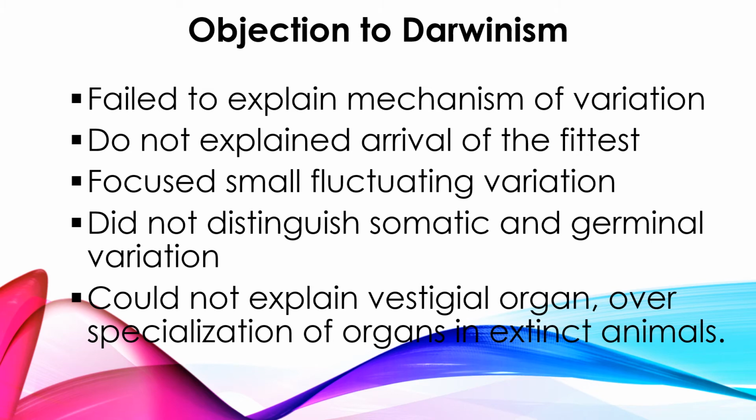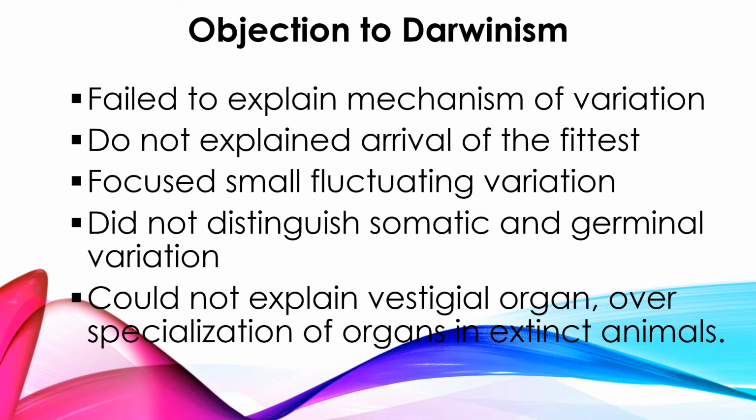And the second objection is that he does not explain the arrival of the fittest. Darwin's concept is the survival of the fittest. Which is the fittest? Only the fittest organisms can survive in this environment. That is Darwin's concept. But he does not explain the arrival of the fittest: how long, how much it can arrive, how it arrived.